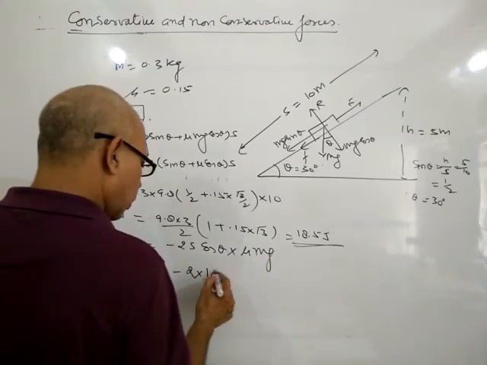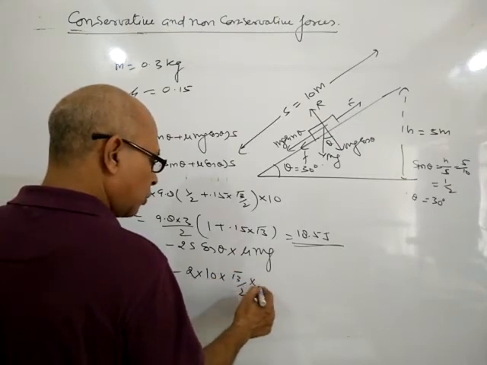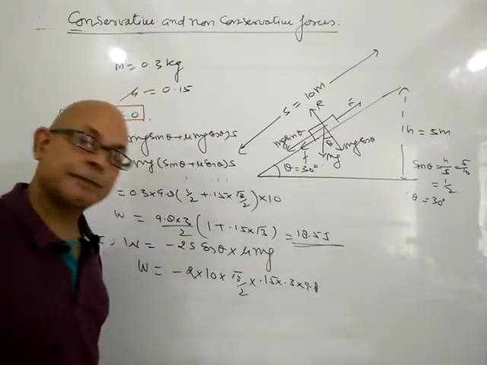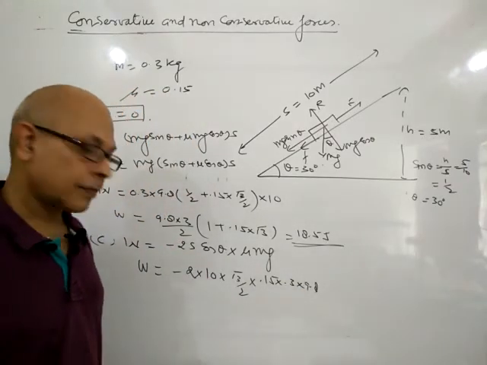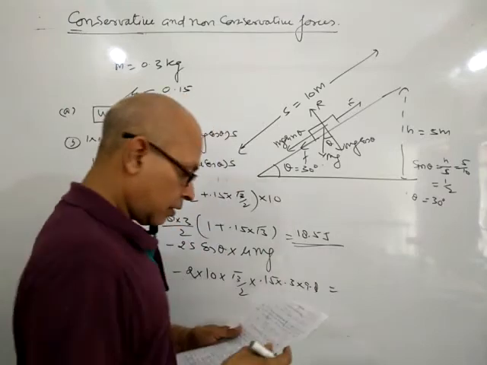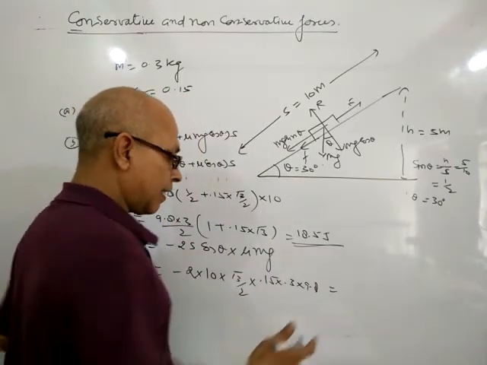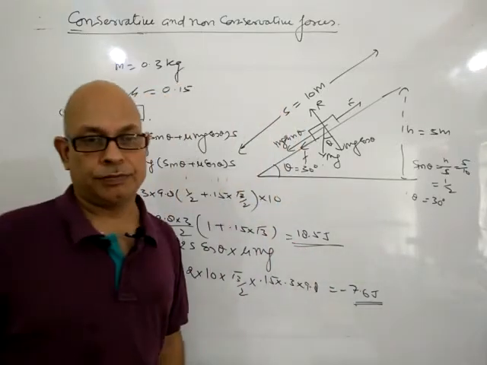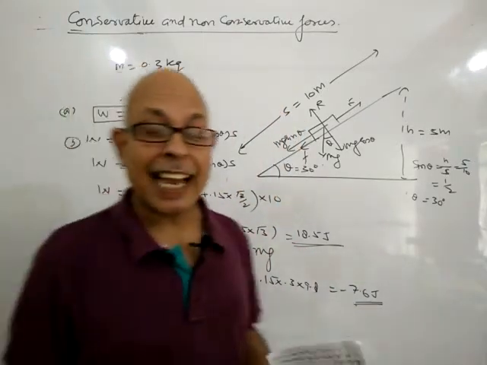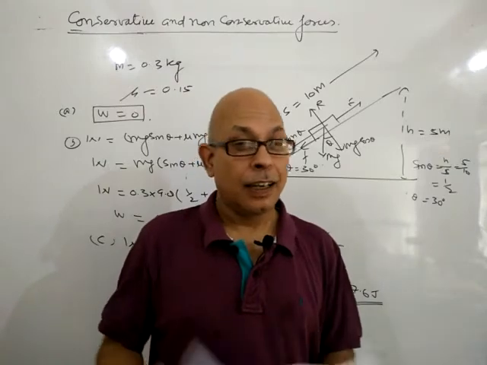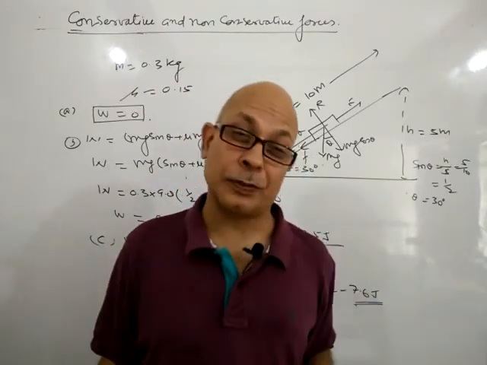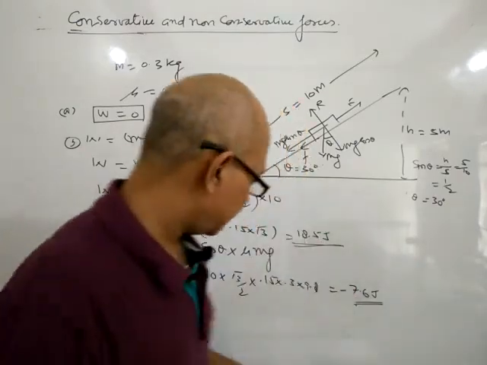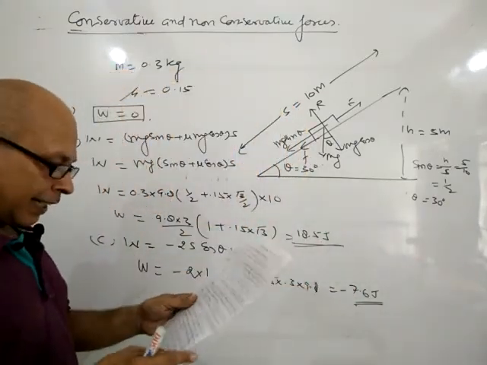S is 10, cos 30 is root 3 by 2, mu 0.15, 0.3 into 9.8. After solving, it will be minus 7.60. So in the third case, I proved that the frictional force is a non-conservative force. And the fourth case,